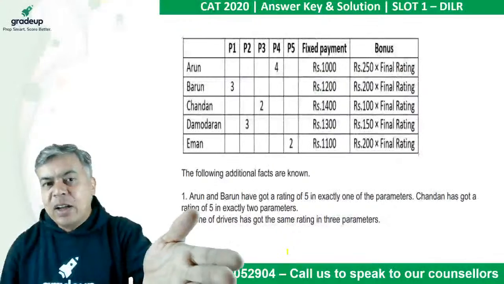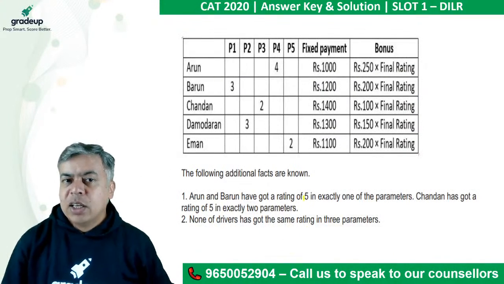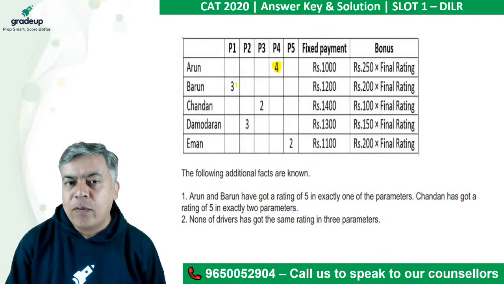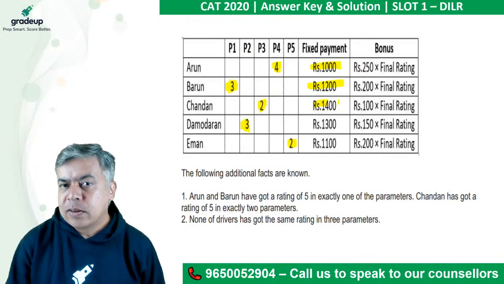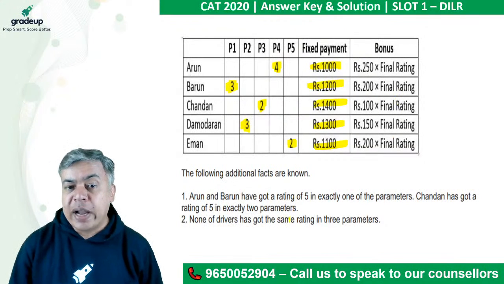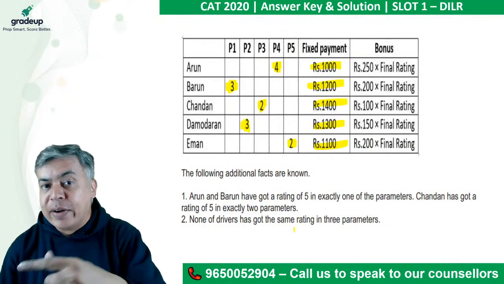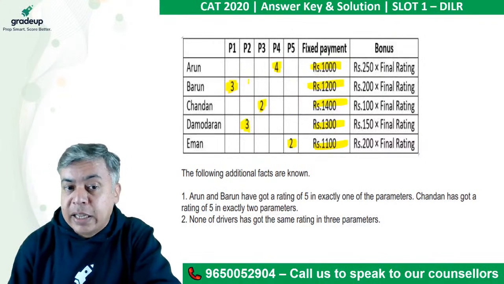Now in this set, the table is already drawn. One of the ratings of all were given, others were missing. And fixed payment is given, and the bonus, final rating. Now final rating is given as the average of all the ratings.